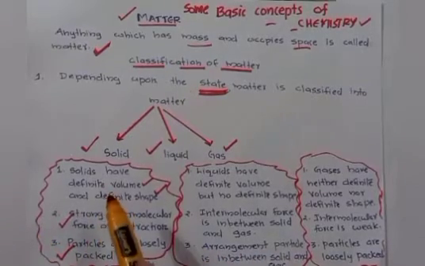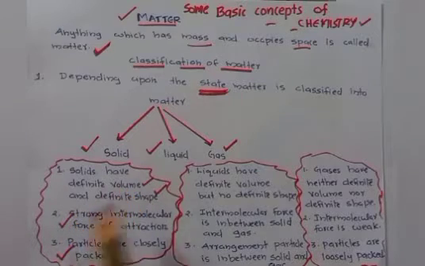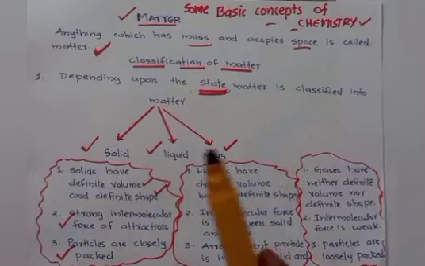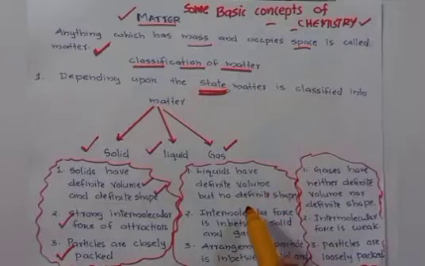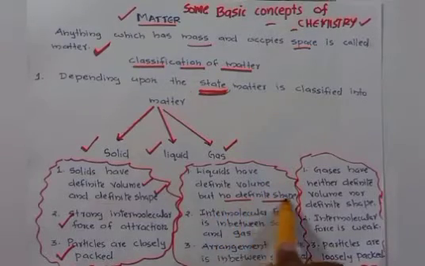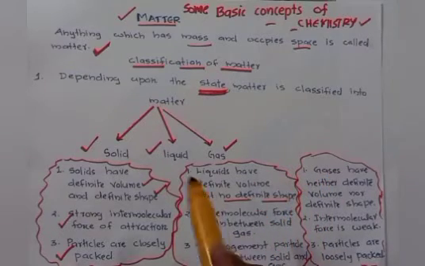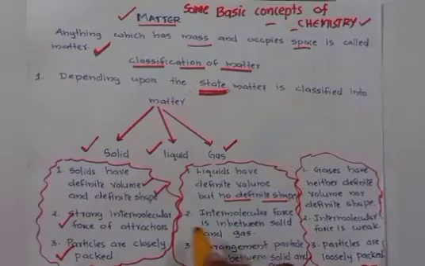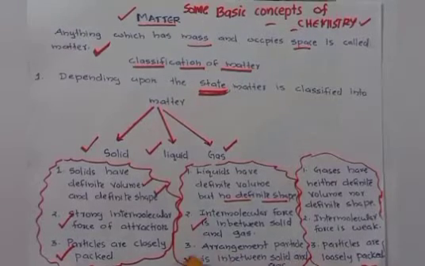Then what are the features of solid? Solid has definite shape and definite volume, strong intermolecular force of attraction, and closely packed particles. But liquids have definite volume but no definite shape. The shape of a liquid depends upon the shape of the container. The intermolecular force of attraction and the arrangement of particles are in between solid and gas.